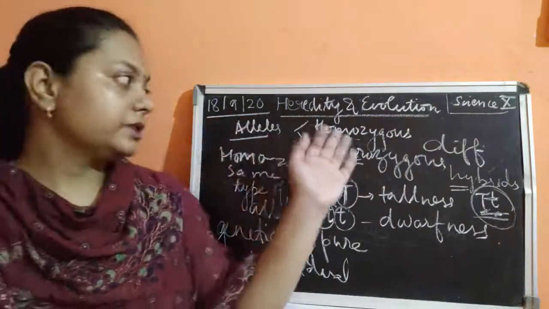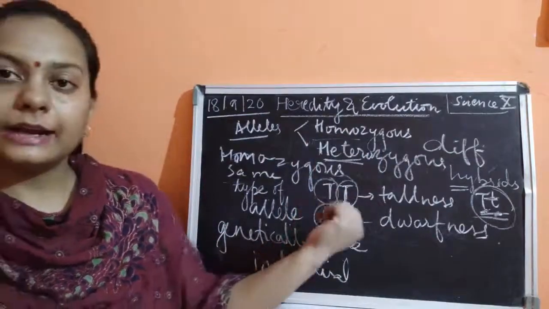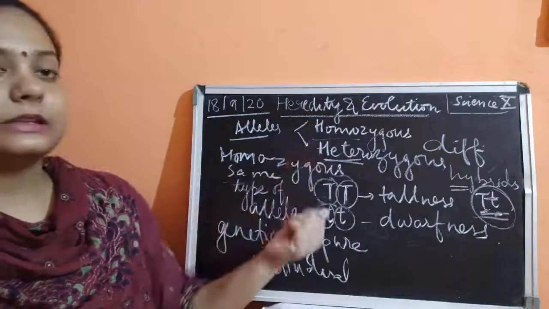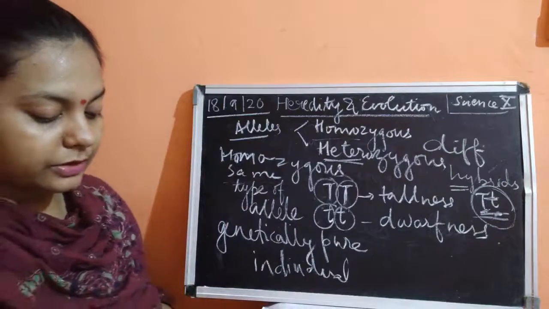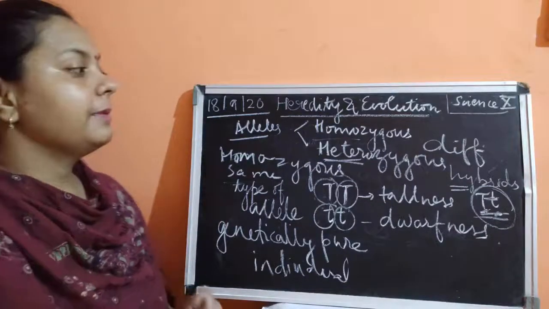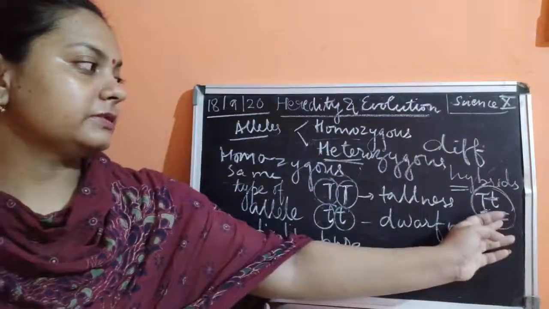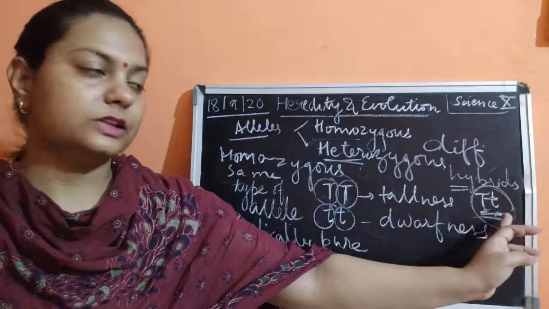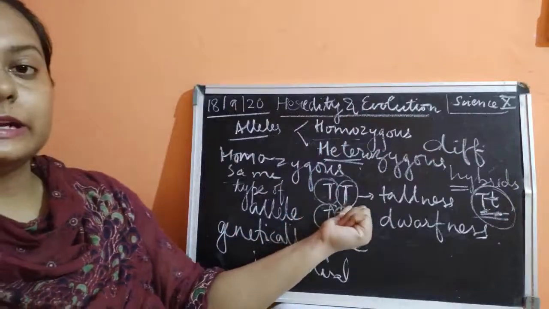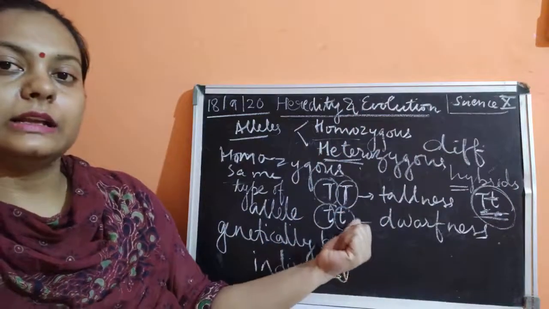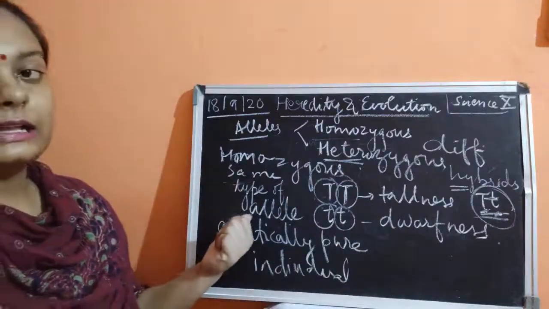Alleles are the pairs which could be expressed in two forms, homozygous and heterozygous. When two similar letters are written, it is said to be homozygous, which means it is going to express a similar kind of alleles. But if different kinds of alleles are expressed, they are expressing the hybrids, which is always written in the form of capital T and small t, one capital letter, one small letter. If both capital letters are used, it is said to be a homozygous allele. And if both small letters are used, it is again a homozygous allele.